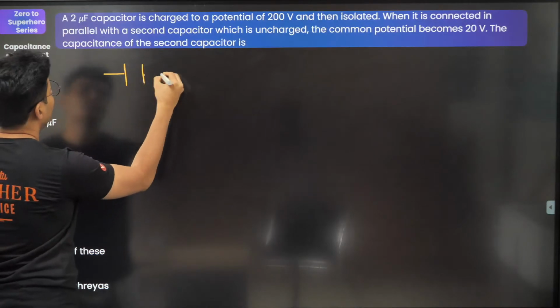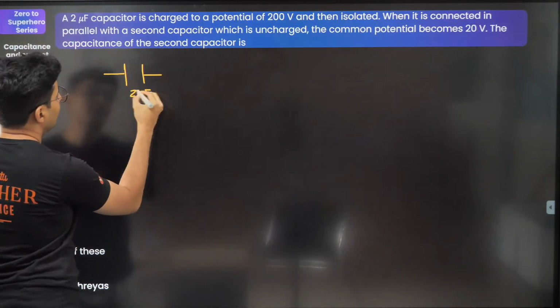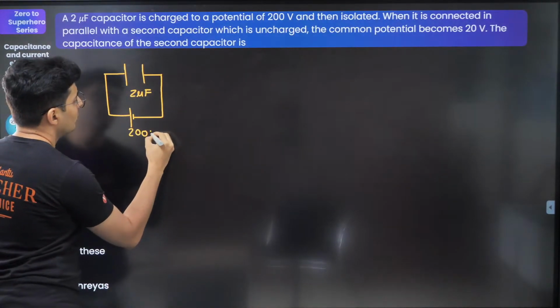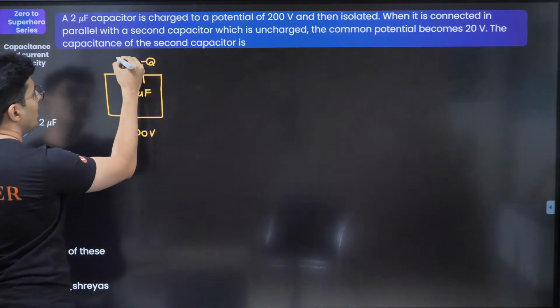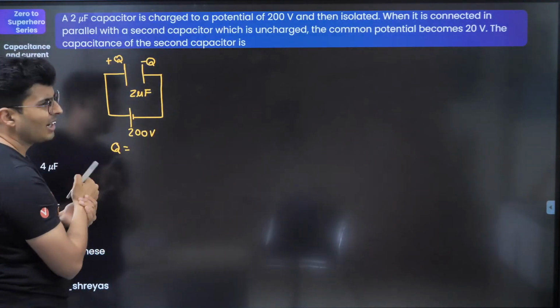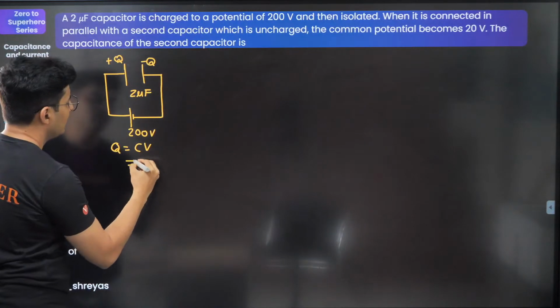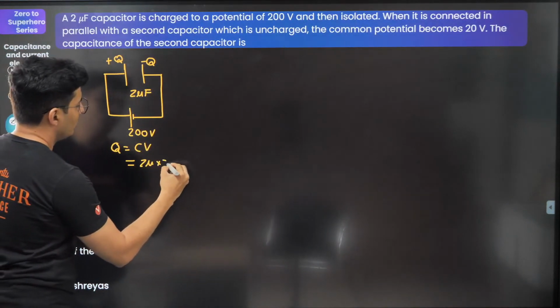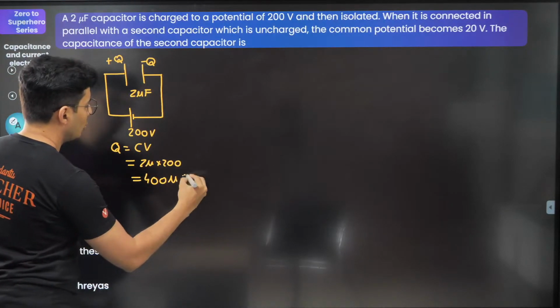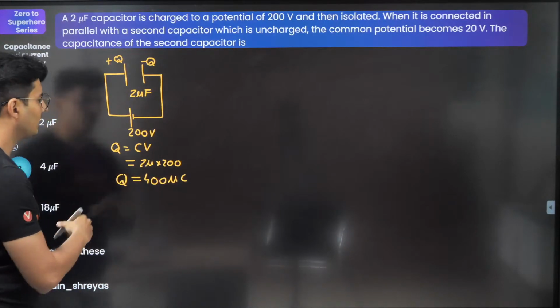Obviously there will be some charge stored on it, so I can just figure it out. Q is CV, so 2 micro into 200, which is nothing but 400 microcoulomb. That's the charge which is stored.